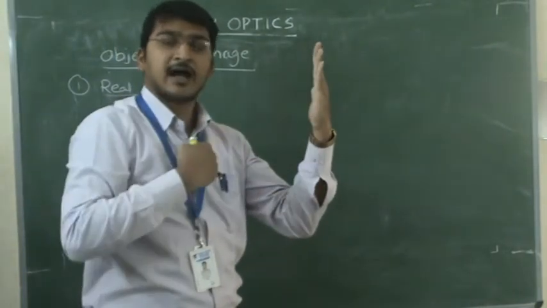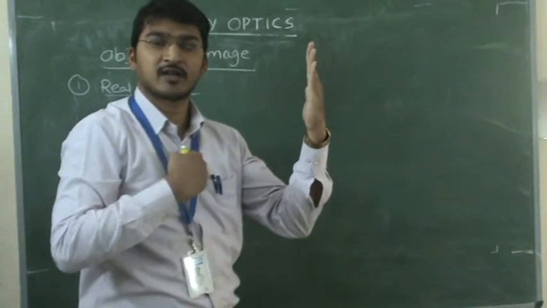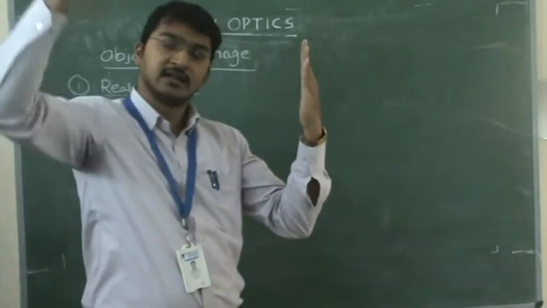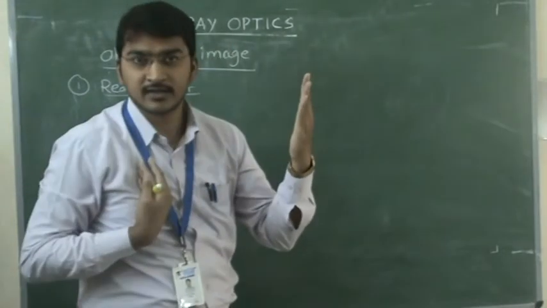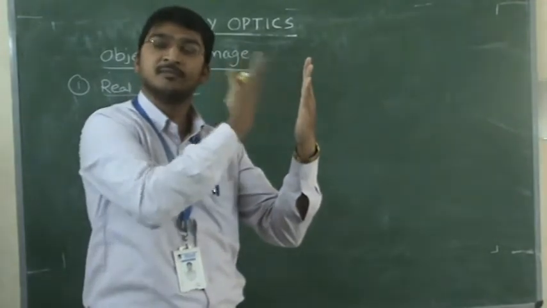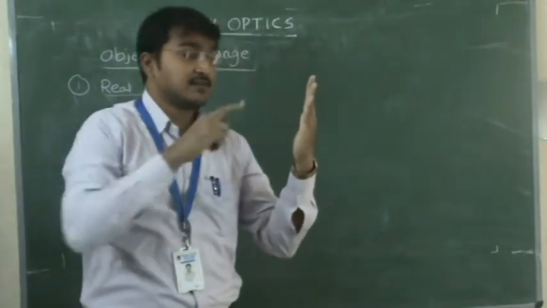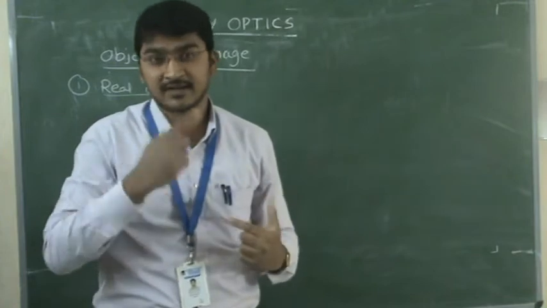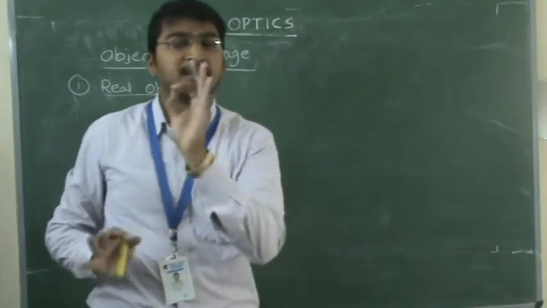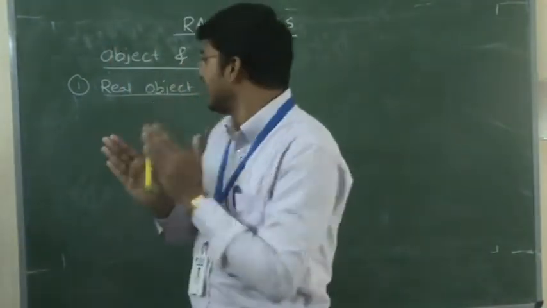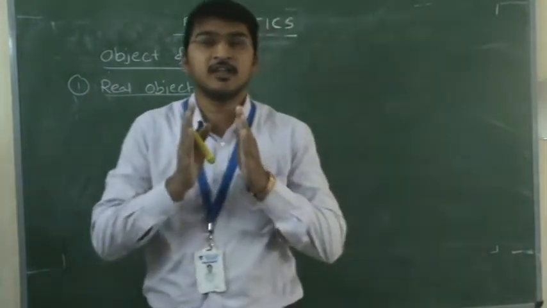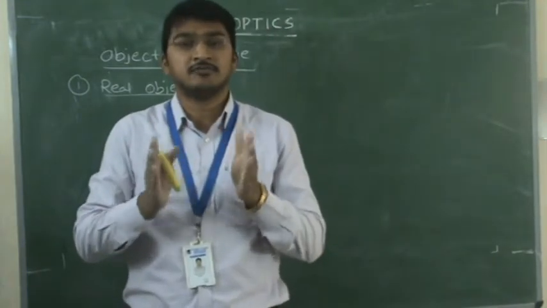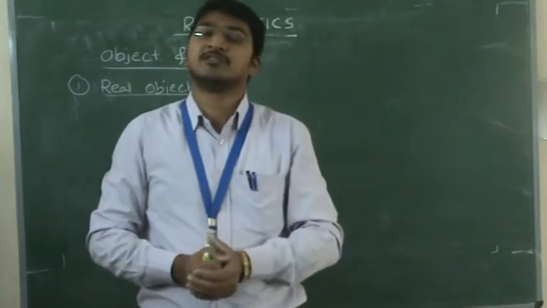For the mirror, I am the source of light. The sun is a secondary source. If the sun is not there, I can't see my image in the mirror, right? But for the mirror, I am the source of light. That is simply the definition of a real object. Real objects are those which we can capture and touch physically.